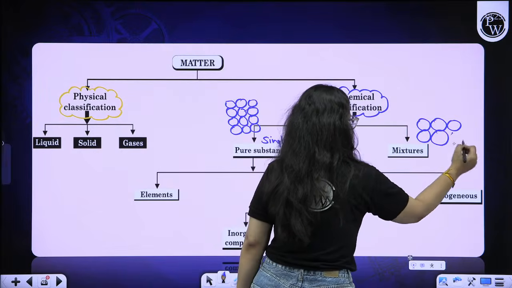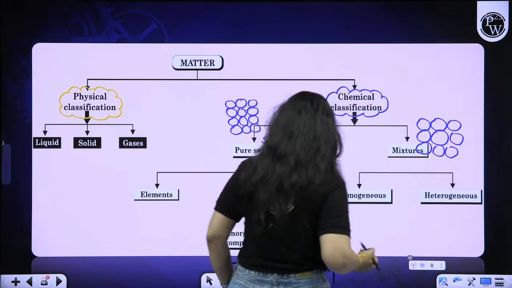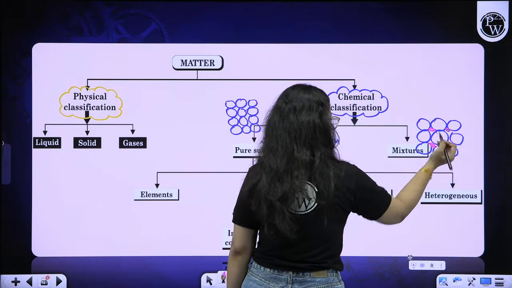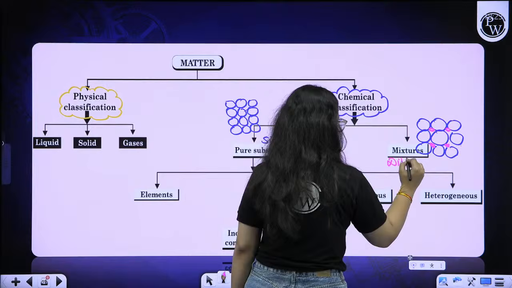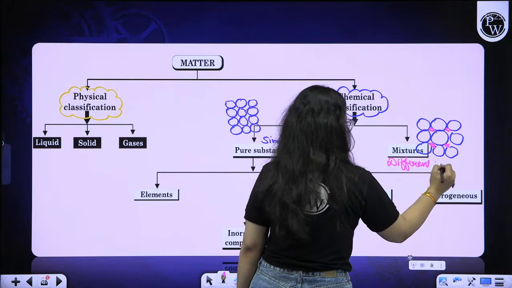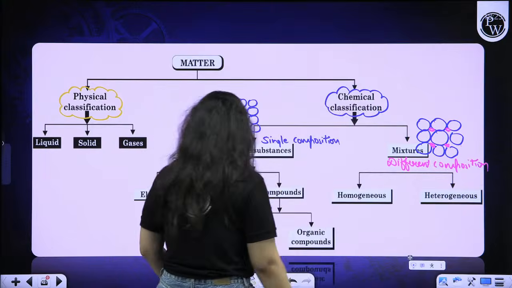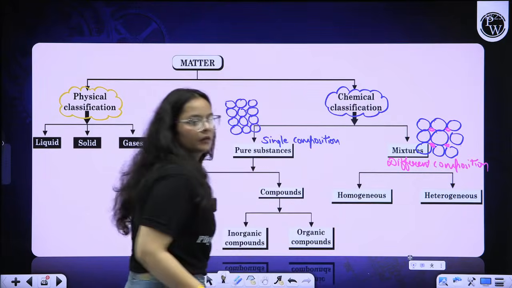For say we are having some different components along with it. So mixture is having a different composition, different particles entering the container, for say.